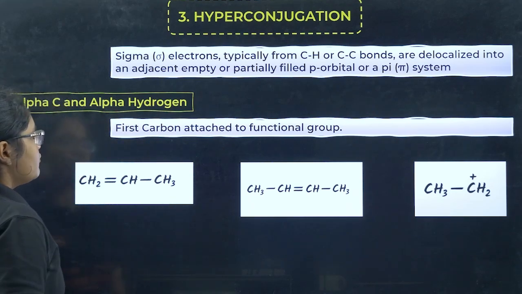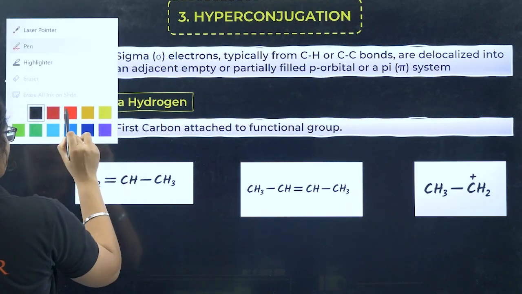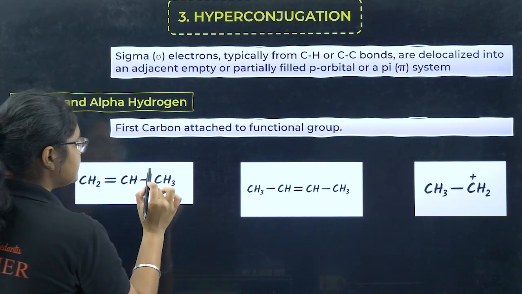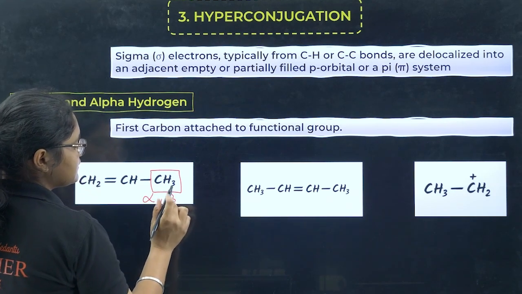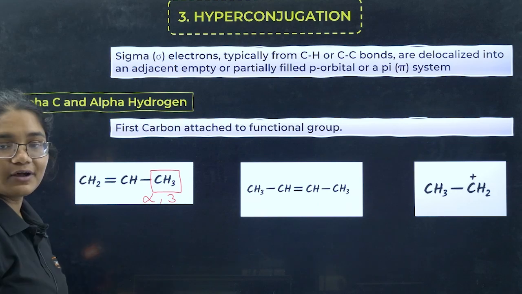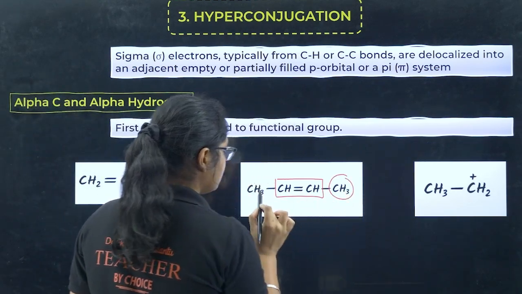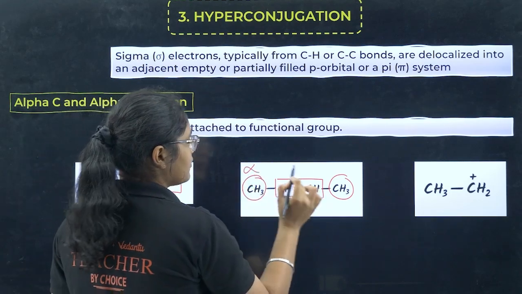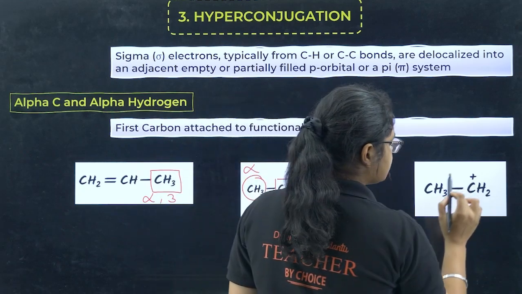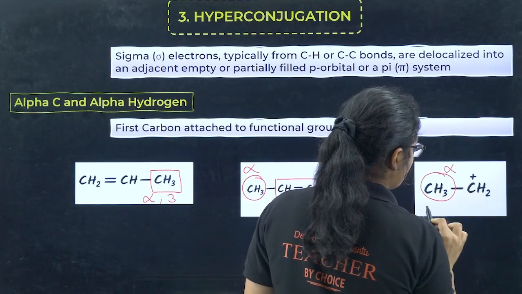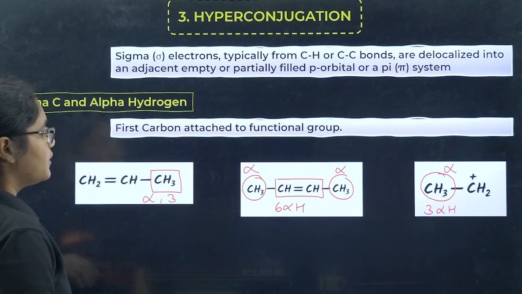Before that, let us see what alpha carbon and alpha hydrogen are. Suppose this is a double bond, right? This first carbon is called the alpha carbon, and the hydrogen attached to it is called alpha hydrogen. So there are 3 alpha hydrogens. Here, if you see, this is the functional group, right? So this carbon and this carbon are alpha carbons. Total, how many do I have? 6 alpha hydrogens. Here, this is a positive charge, so this is the alpha carbon and you have 3 alpha hydrogens. Okay, clear? Fine.